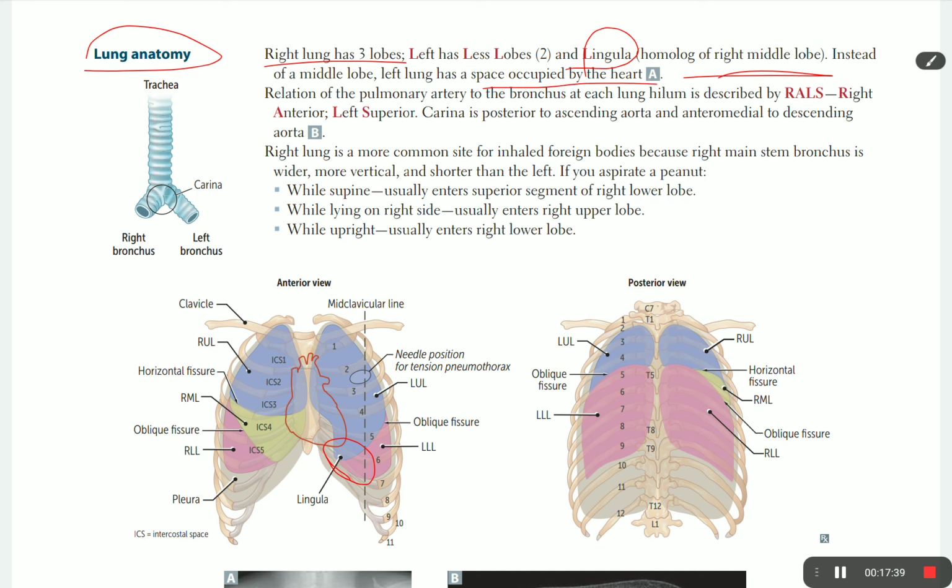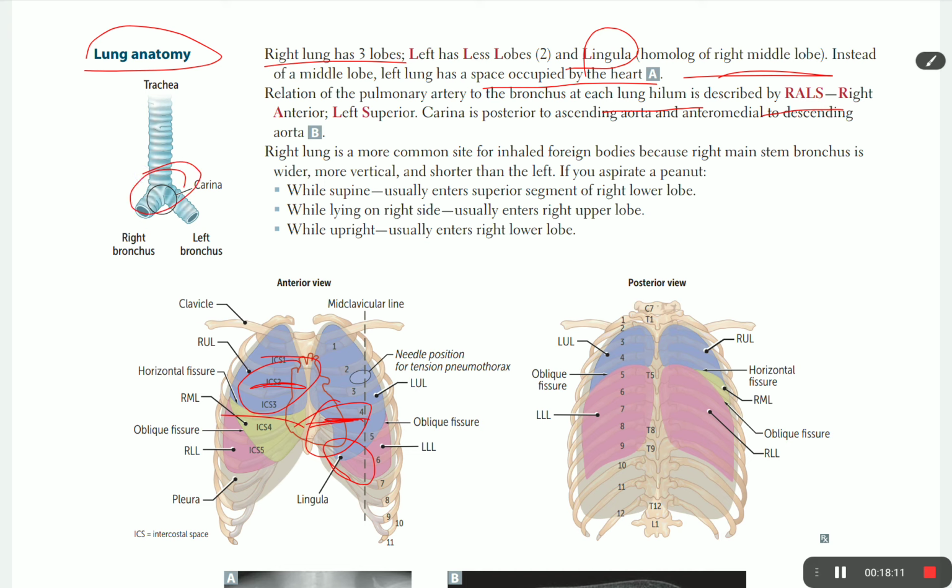The relation of the pulmonary artery to the bronchus at each lung hilum is described as RALS: Right, Anterior; Left, Superior. So what's the relation between the pulmonary artery and the bronchus on each side? On the right side it is anterior, and on the left side it is superior.